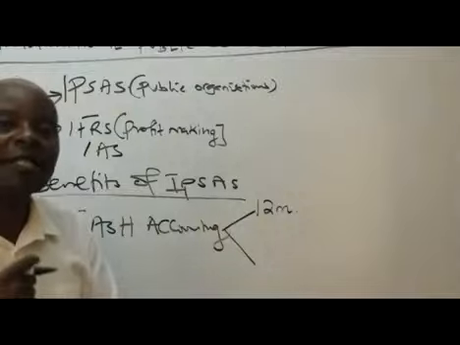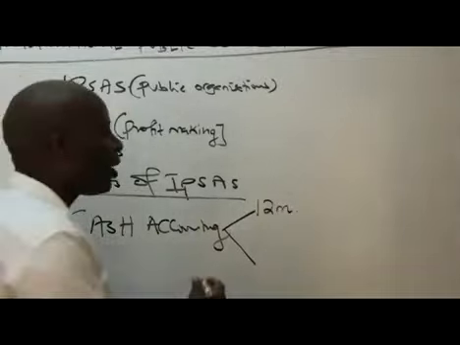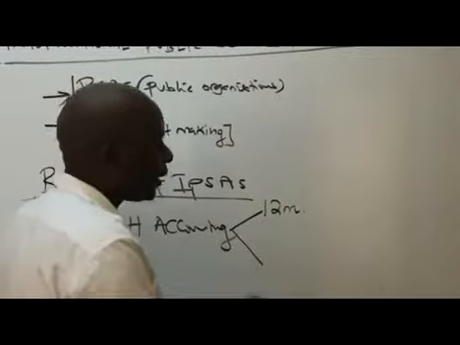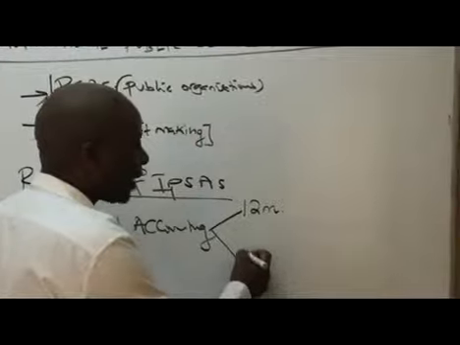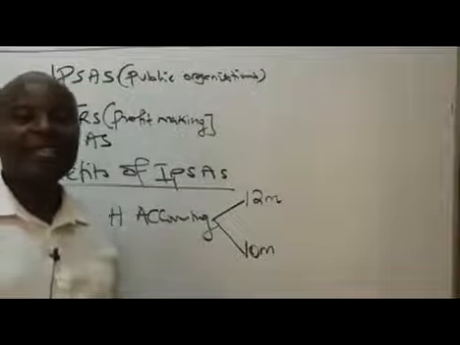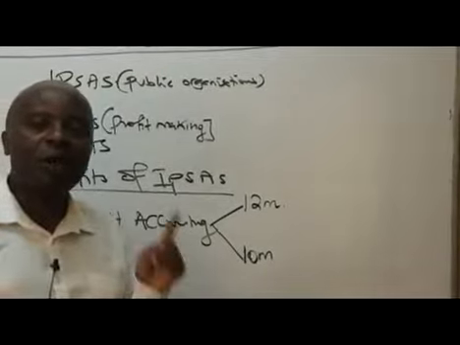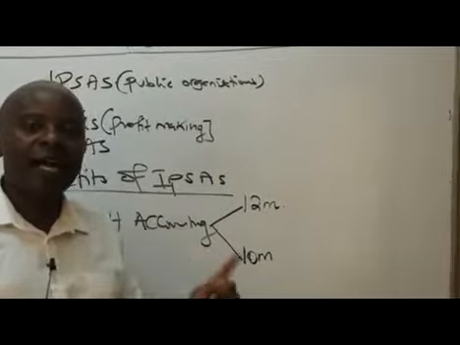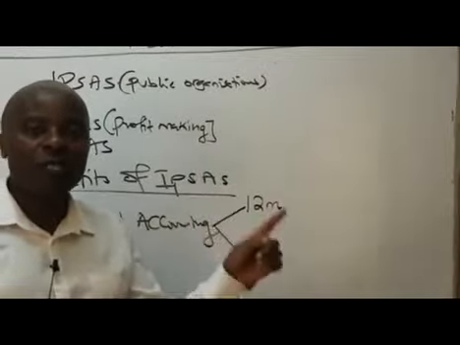So it will reach the end of the year and you realize that we still have some 2 million Kenya shillings outstanding. So in this case, the cash that we have received is 10 million. Under cash basis, you cannot account for what you have not received.